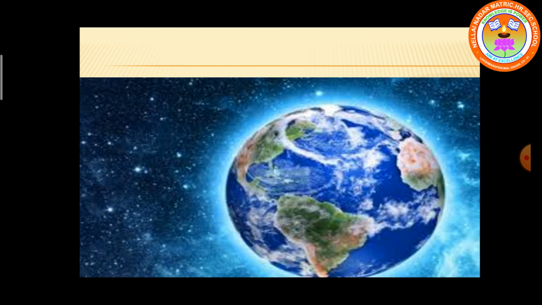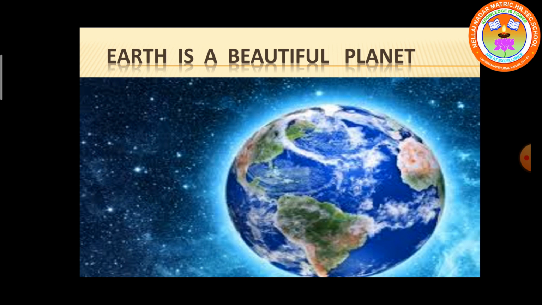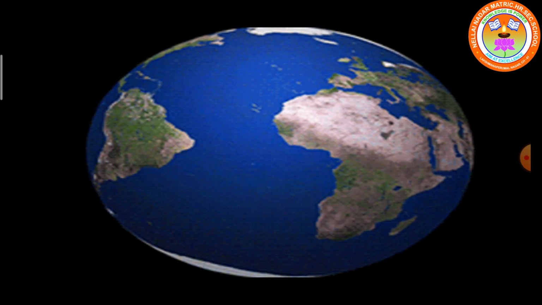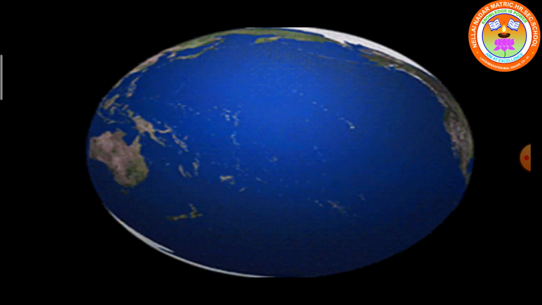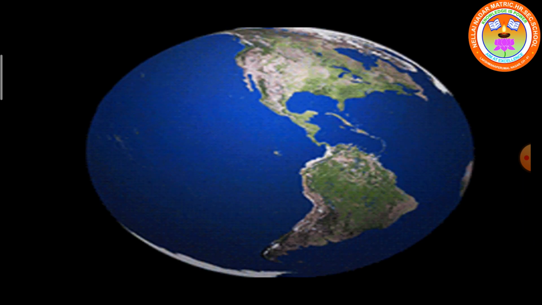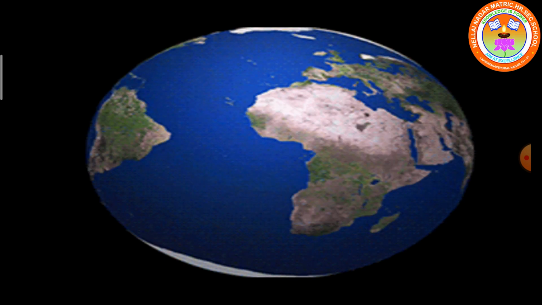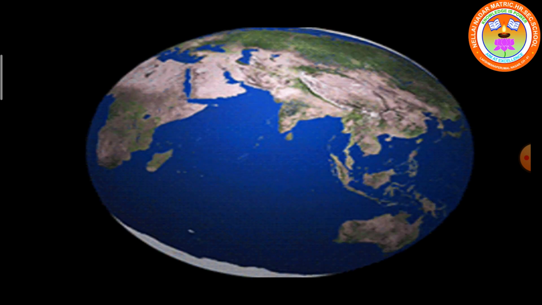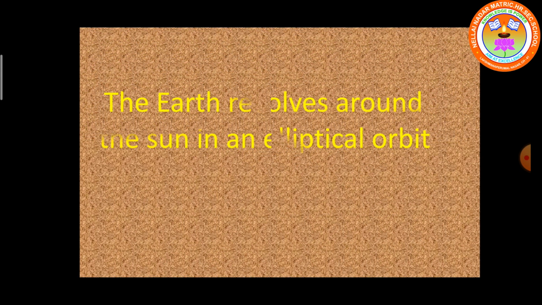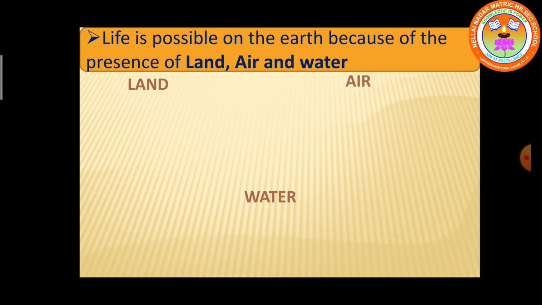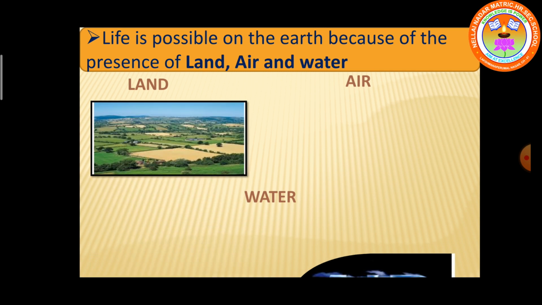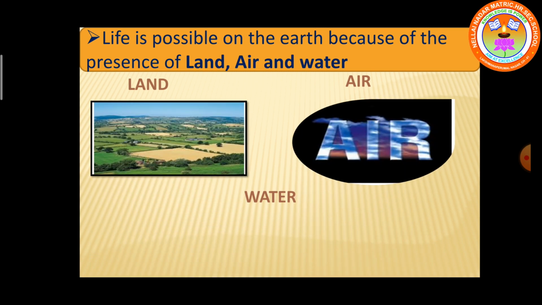Children, our Earth is a very beautiful planet. We are all living on this beautiful planet because the Earth revolves round the sun in an elliptical order. Life is possible on the Earth because of the presence of land, air and water.